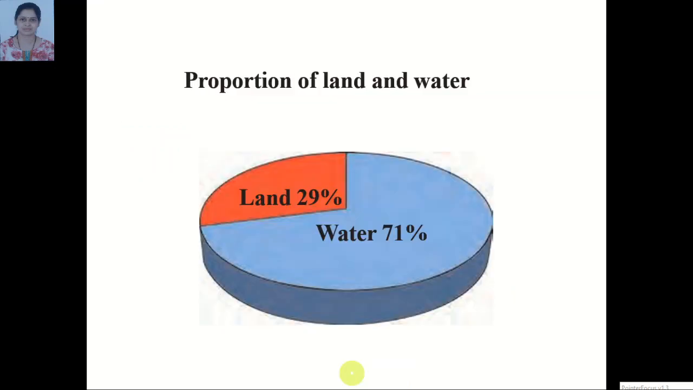Now we will learn about the proportion of land and water. Earth comprises land and water. The proportion of water is 71% and the proportion of land is 29%. Out of these, water occupies a much larger part than land.